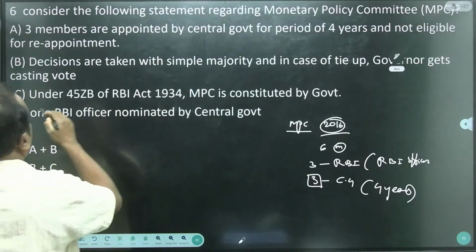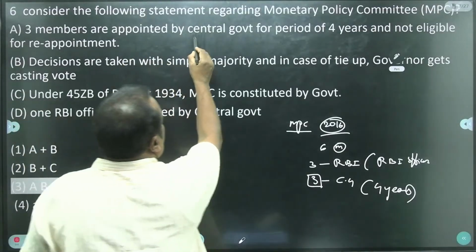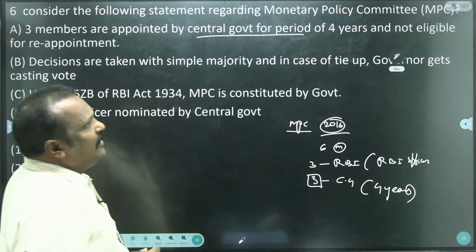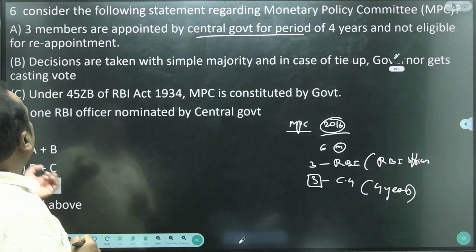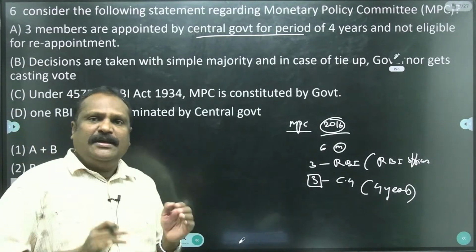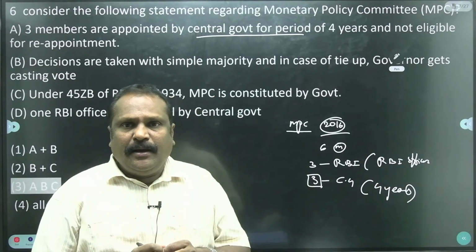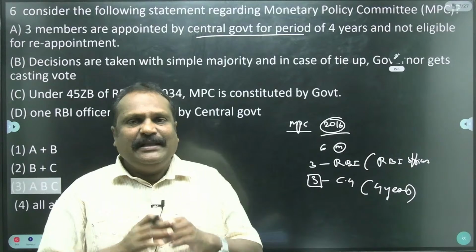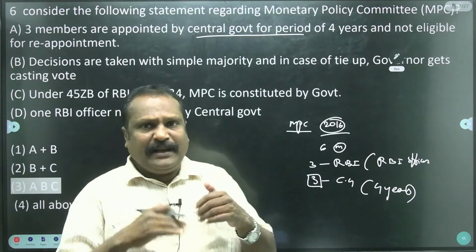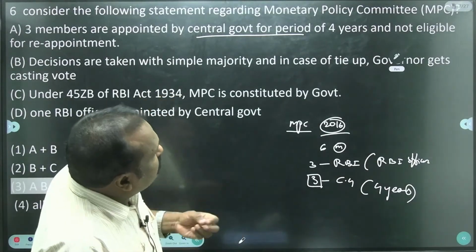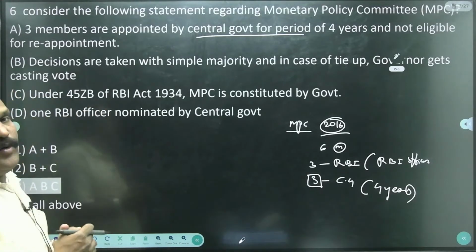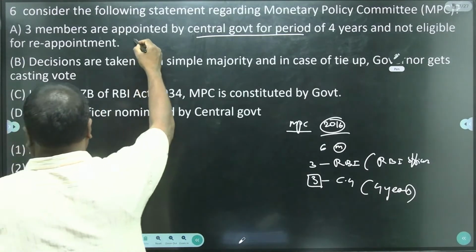Okay, then see the statements. 3 members are appointed by the central government for the period of 4 years, and they are not eligible for reappointment. Yes, this statement is correct.